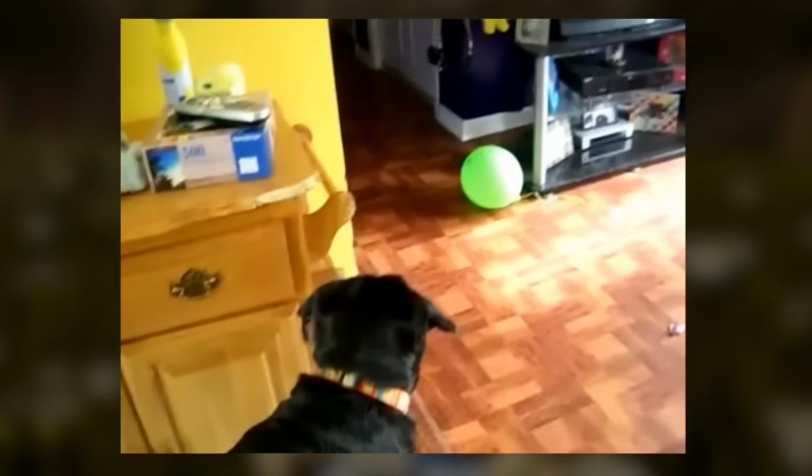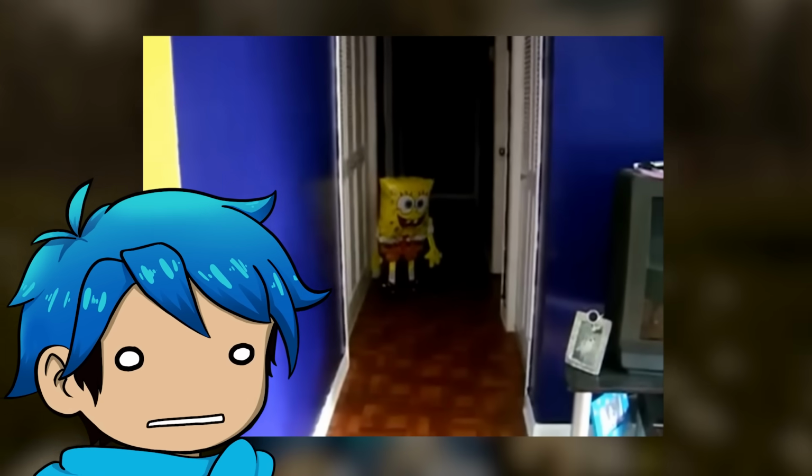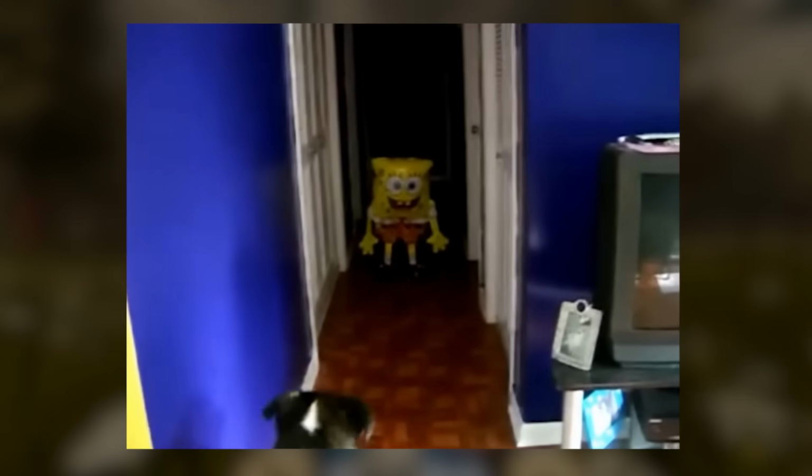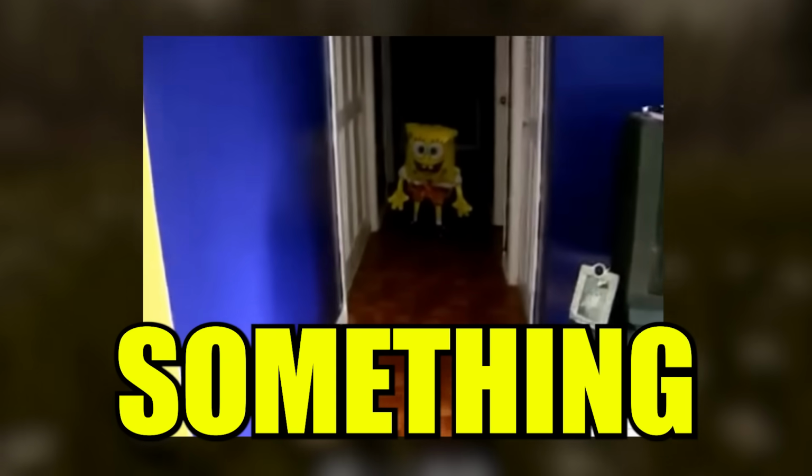Like, look, even the dog is scared of this thing. It's just casually going down the hallway and slowly turning to look at us. Yeah, it also doesn't help that the music is very terrifying too. Yeah, look, it's just going more and more into the abyss. Look at the dog. No, the dog senses something disturbing.